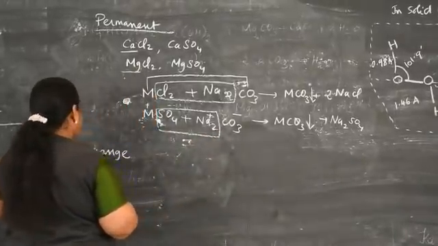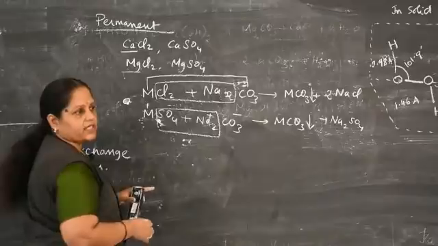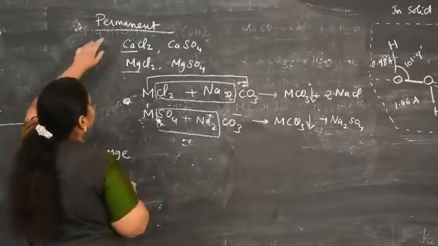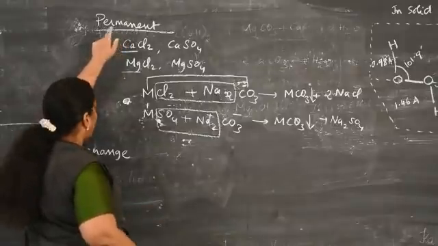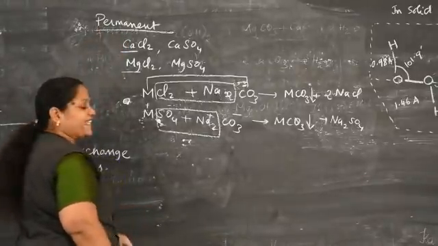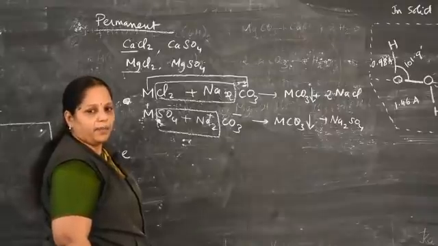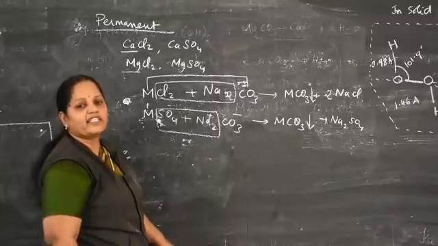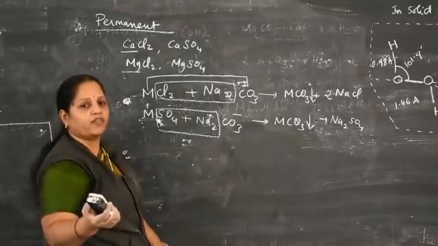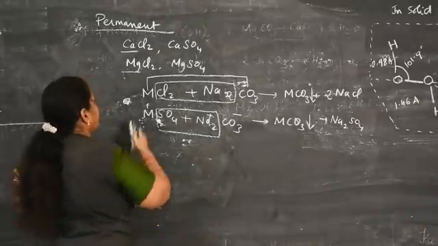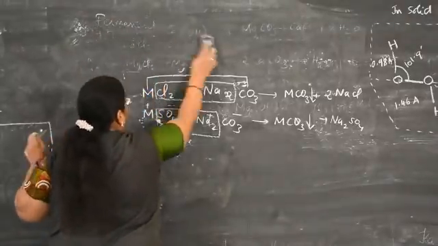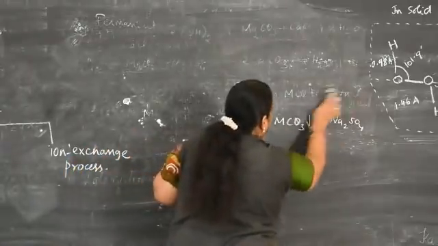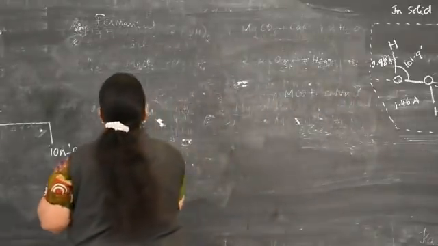Next process is the ion exchange process. Next we discuss the ion exchange process. Permanent hardness of hot water is removed by using an ion exchange resin or bed, otherwise known as zeolite. What is zeolite? It is an important 3-mark question from the exam point of view. Using zeolite, how to remove hardness from hot water? What is zeolite?